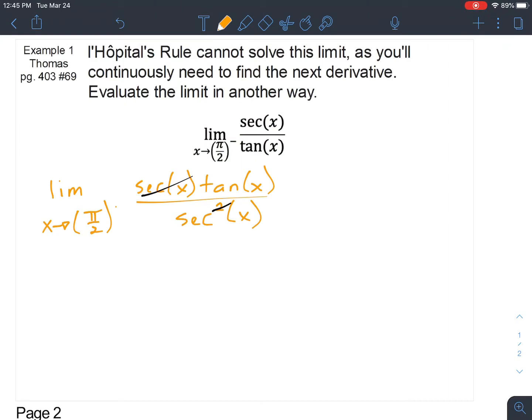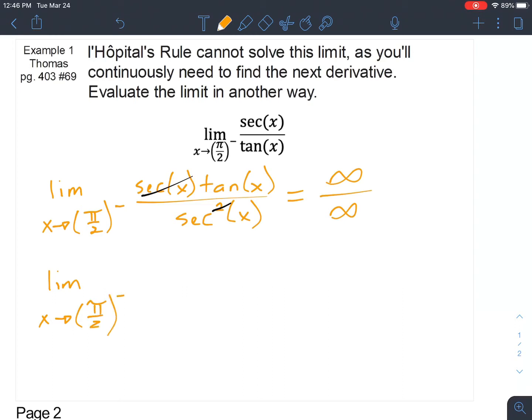Then if we were to evaluate this, well, we already checked from before that this ended up being infinity over infinity. As x goes to pi over 2, tangent again is going to become infinity. We put that in for secant, we're also going to get infinity. So we would have to try doing L'Hopital's again.